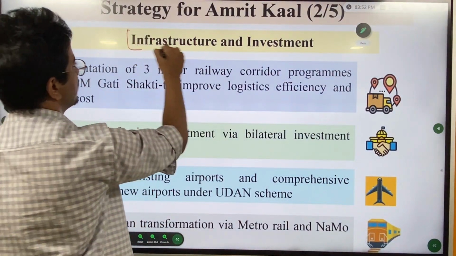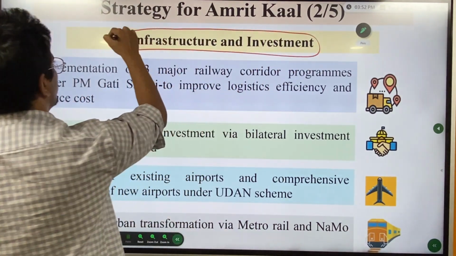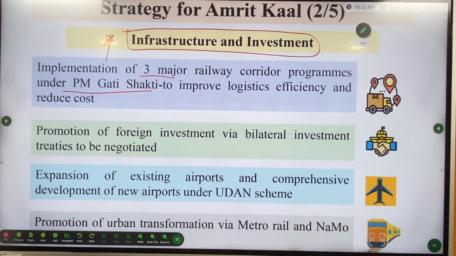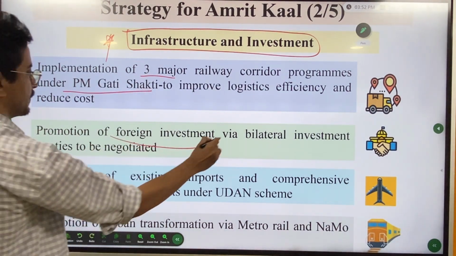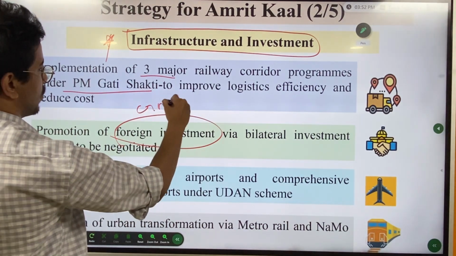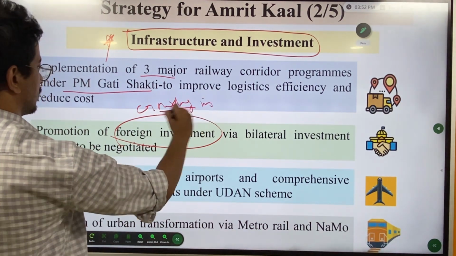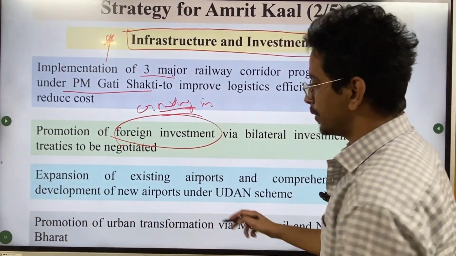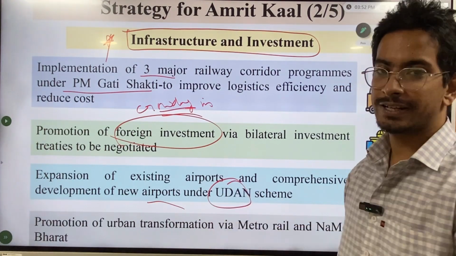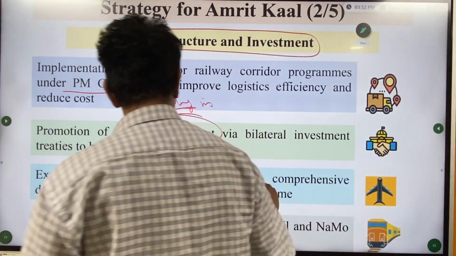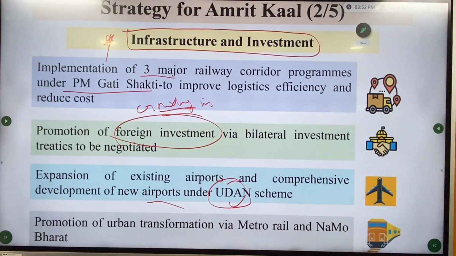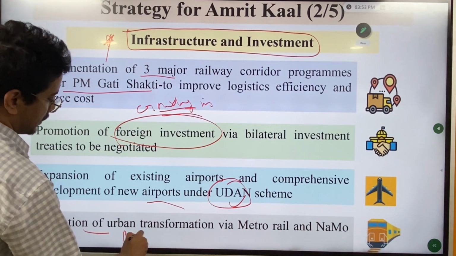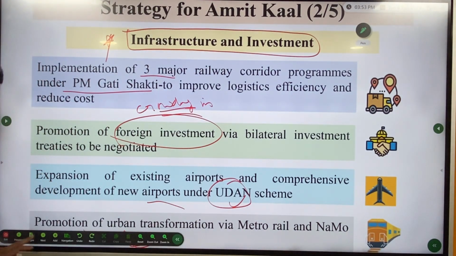Next strategy for Amrit Kal is infrastructure and investment. This is very important. 3 major railway corridors have been sanctioned under PM Gati Shakti. Promotion of foreign investment. This is important. This is also called crowding in. Expansion of existing airports and comprehensive development of new airports under UDAN, Ude Desh Ka Aam Nagrik. And this is also a scheme. Then promotion of urban transformation. We have already read about MRTS and RRTS. Do read about this. What are these?